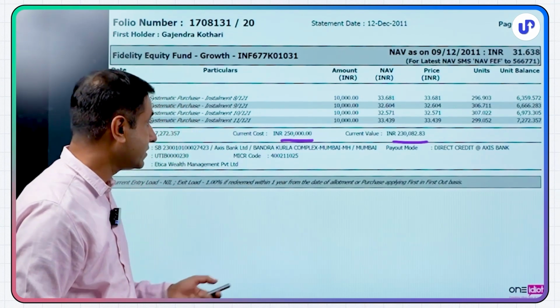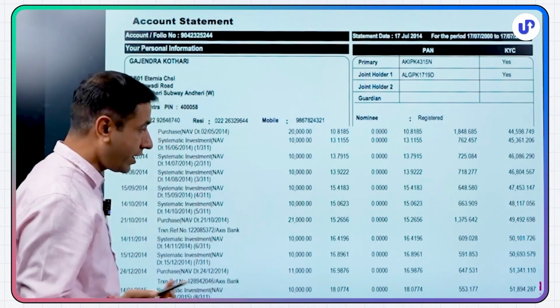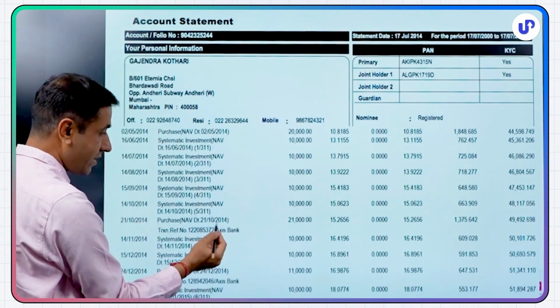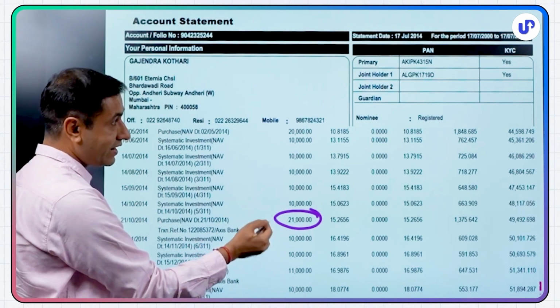I continued this. And not just that, every good occasion, like this was Diwali in 2014. What do people do on Dhanteras? They buy gold. I thought this was a great idea. Let me not touch it.